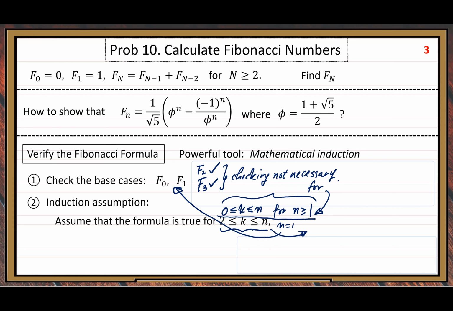No such k would make it true. So for this version, F2 checking is necessary.